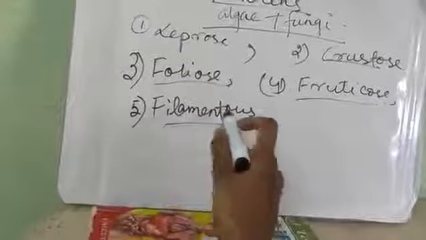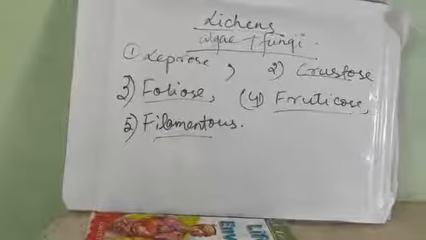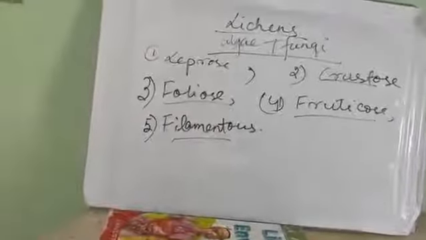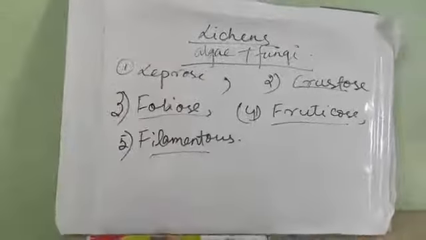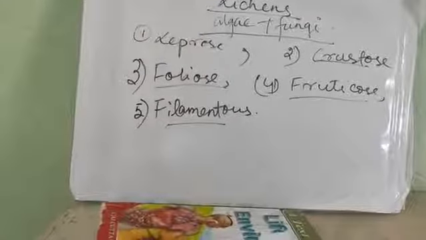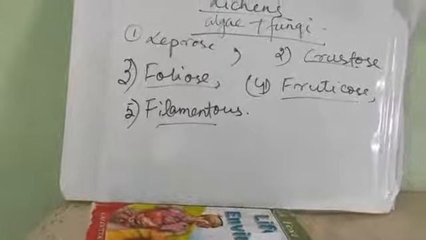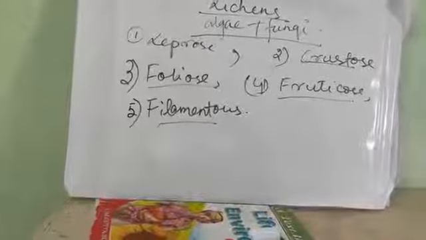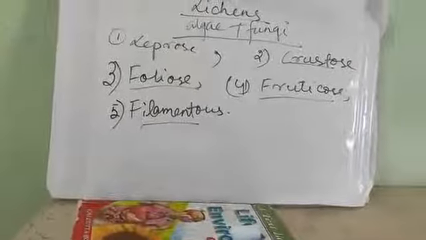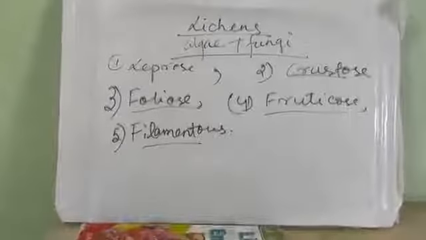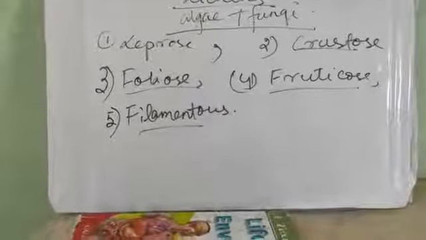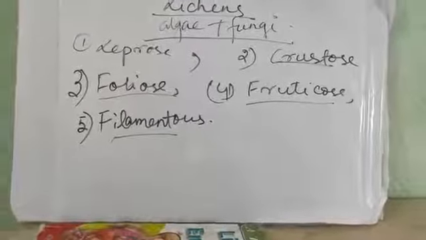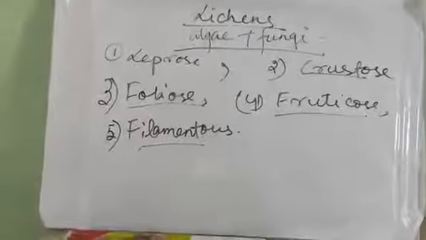Next is filamentous. The word filamentous means the algal portion is filamentous, and the algal portion is very much dominant over the fungal portion. Now there are some attachment organs of the lichen. First of all, rhizines. This attachment organ, rhizines, is very simple and unbranched, a simple attachment through which the lichen is attached with the substratum. Next is hold fast. This basal algal-free region of the lichen is persistent and black in color, and it helps to hold the ground very strongly.